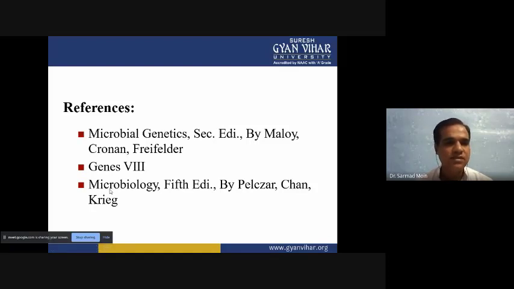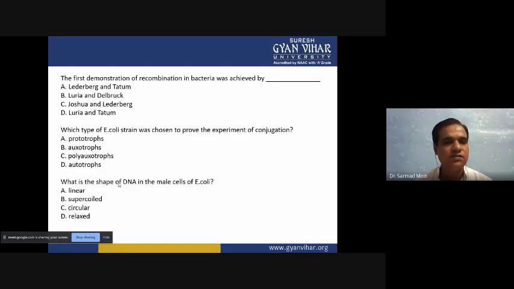Then we will see some important questions. First question: the first demonstration of recombination in bacteria was achieved by whom? Option A is Lederberg and Tatum, option B is Luria and Delbrück, option C is Joshua and Lederberg, option D is Luria and Tatum.